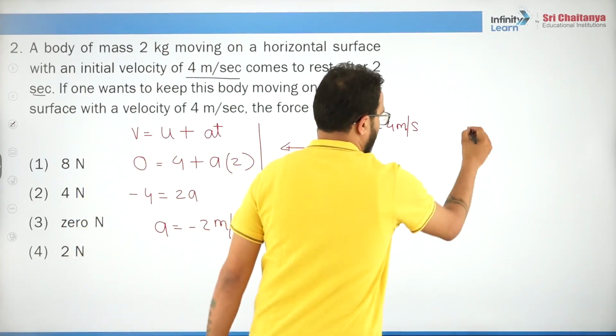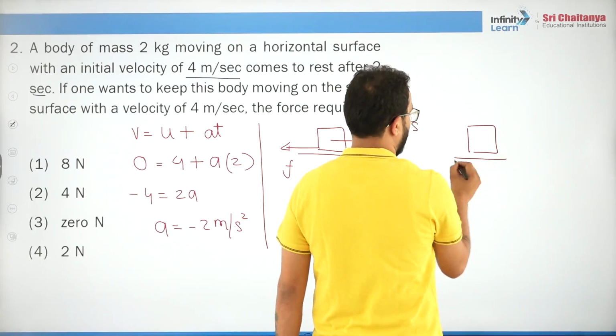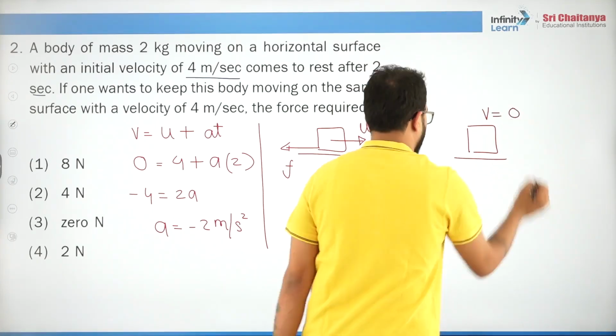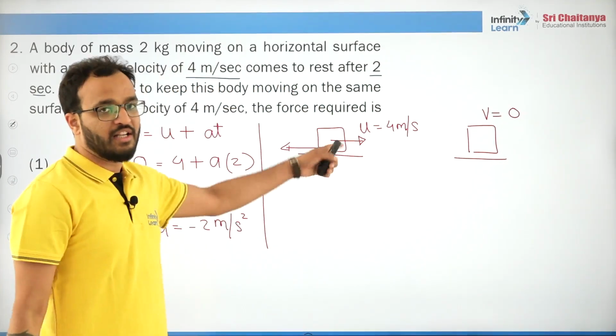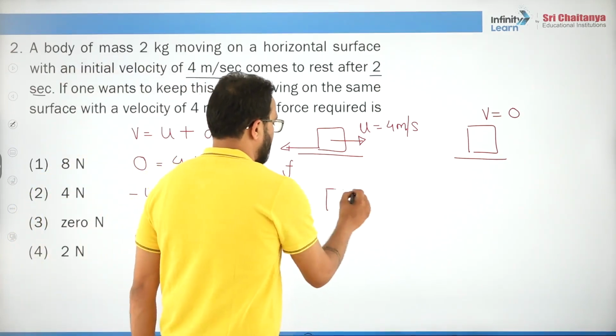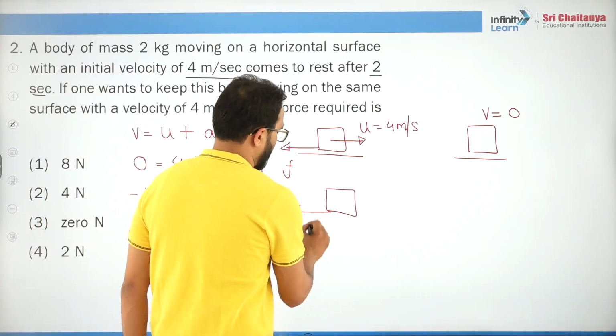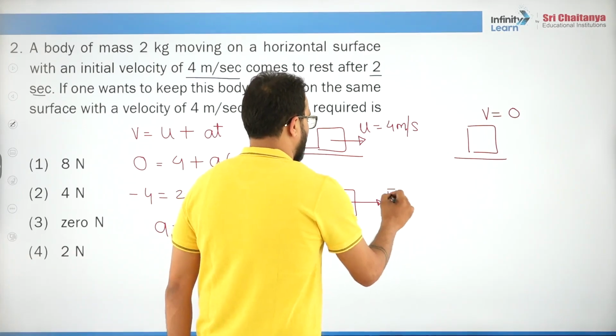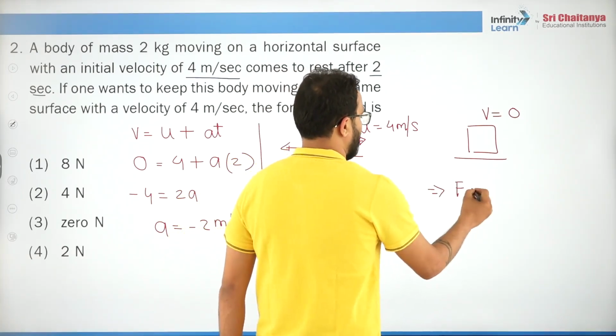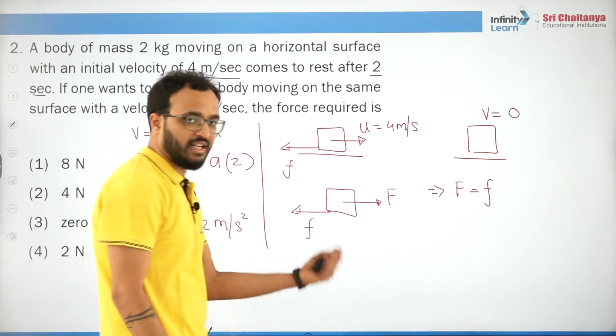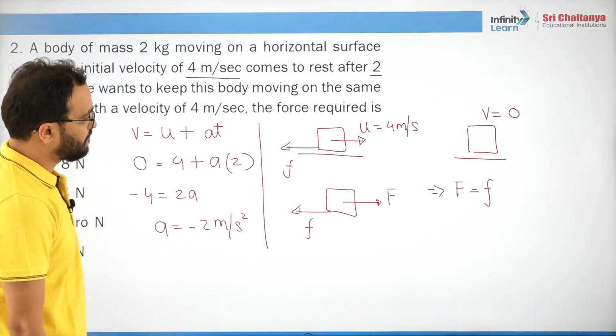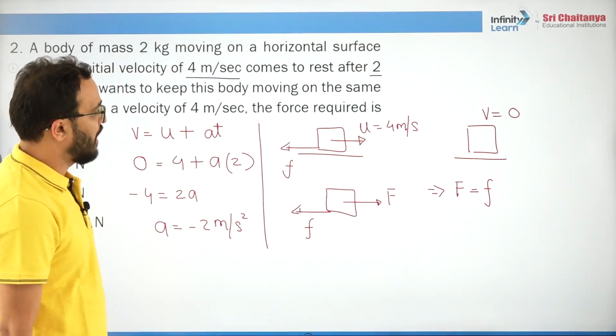Friction is retarding this block and finally brings it to rest. We want it to move continuously with this velocity only. That means net force on this block must be 0. So the force that we need to apply must be equal to the frictional force which is acting in the backward direction.